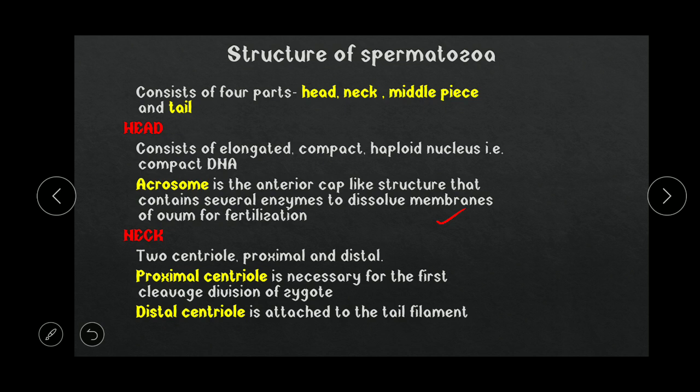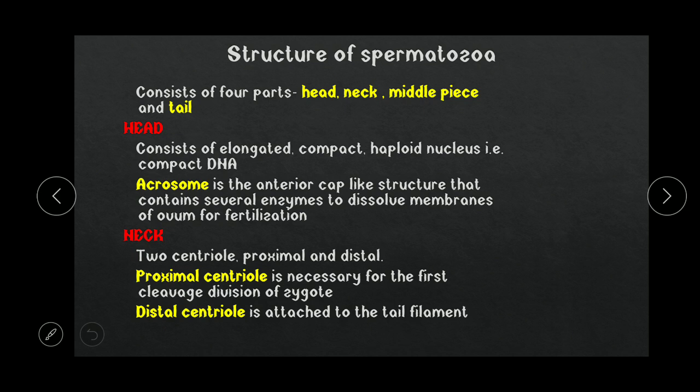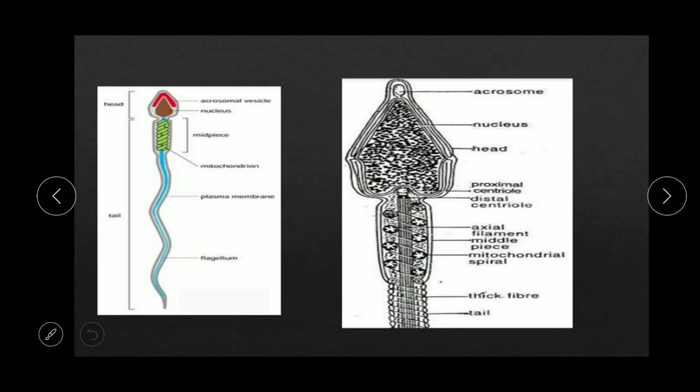Then the neck contains two centrioles, the proximal and the distal centriole. Here you will see the proximal centriole above and the distal centriole below. The proximal centriole is necessary for the fast cleavage division of the zygote. For spindle fiber formation, the centriole is required. Then the distal centriole is attached to the tail filament, which contains the axial filament of the tail.